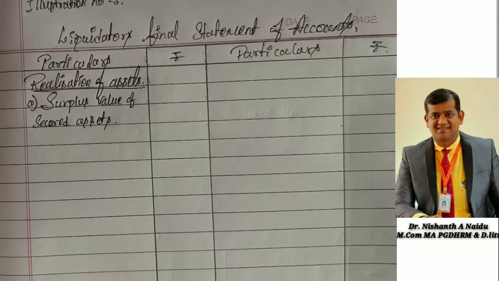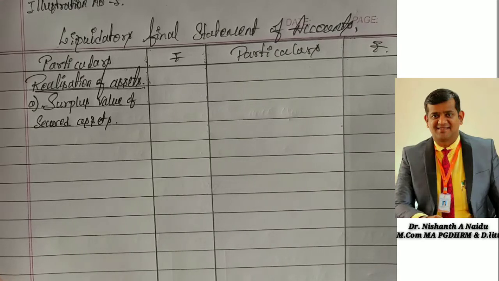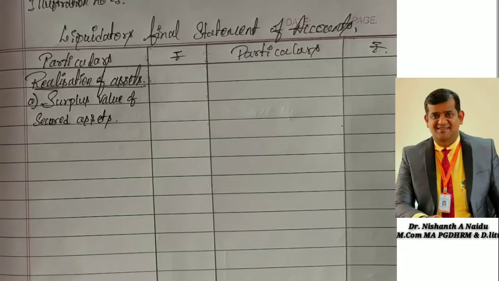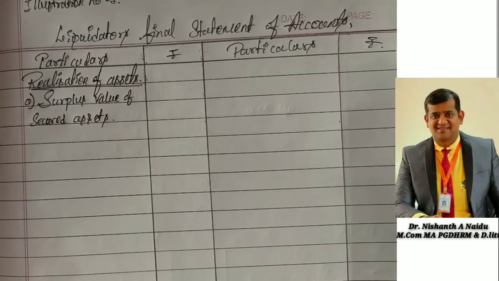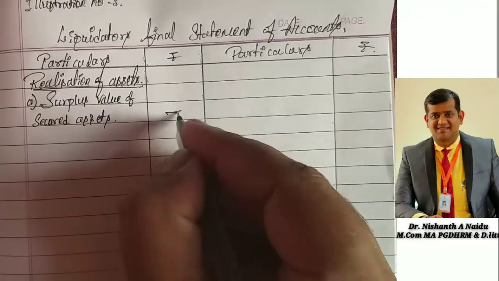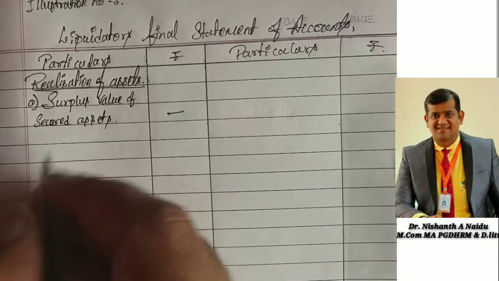point number 2, secured creditors secured on plant and machinery stood at rupees 20,000, and later they said that plant and machinery has been realized at rupees 15,000. So the plant and machinery has been realized for less than the book value. 20,000 was the book value and the realized value is 15,000 rupees. So it is lesser than the book value, so I am showing it as nil. Next, point B, assets realized.